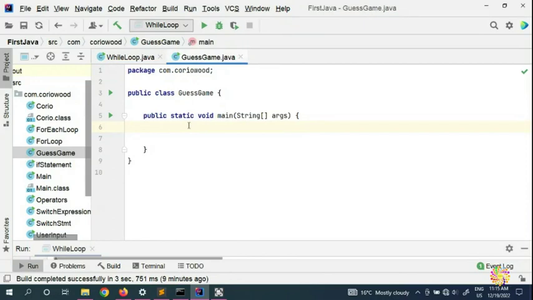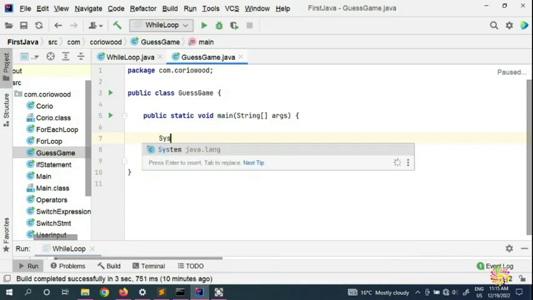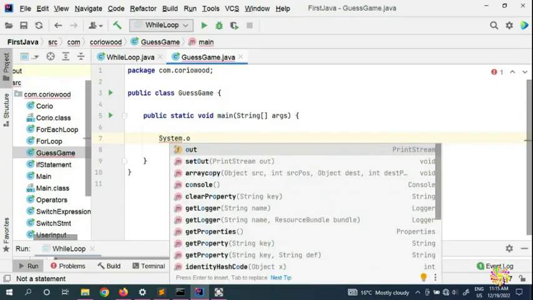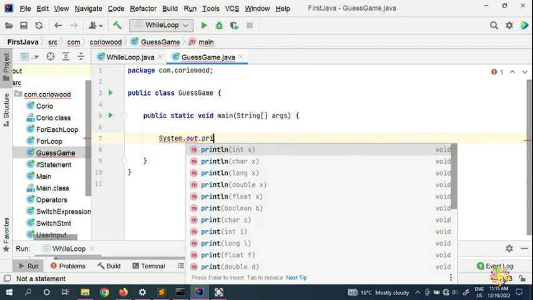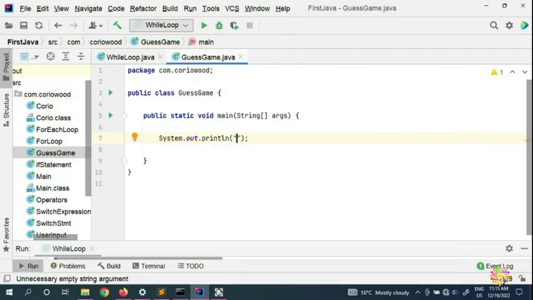Alright, so now we're going to start coding, and we're going to say System.out.println. We put our guessing game.